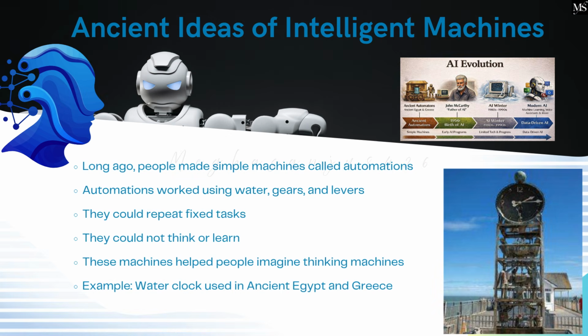Ancient ideas of intelligent machines. Long ago, people made simple machines called automatons. Automatons worked using water, gears, and levers. They could repeat fixed tasks. They could not think or learn. These machines helped people imagine thinking machines. Example: the water clock used in ancient Egypt and Greece.